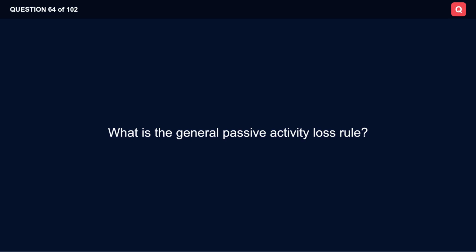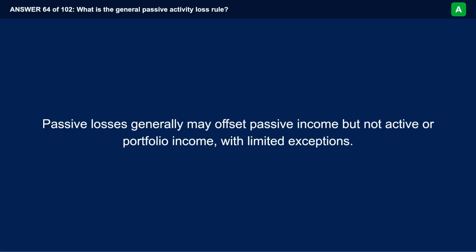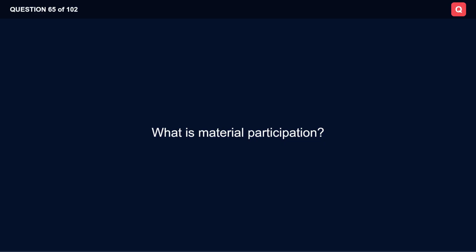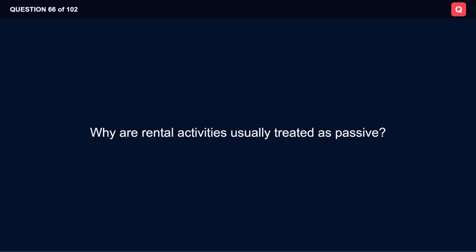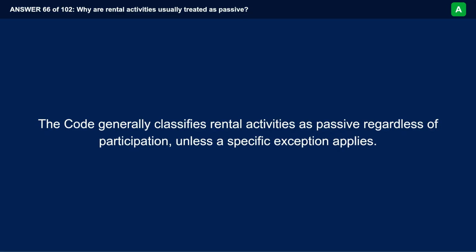What is the General Passive Activity Loss Rule? Passive losses generally may offset passive income, but not active or portfolio income, with limited exceptions. What is Material Participation? Material participation means the taxpayer is sufficiently involved in the operations of the activity under one of several regulatory tests. Why are rental activities usually treated as passive? The code generally classifies rental activities as passive regardless of participation, unless a specific exception applies.